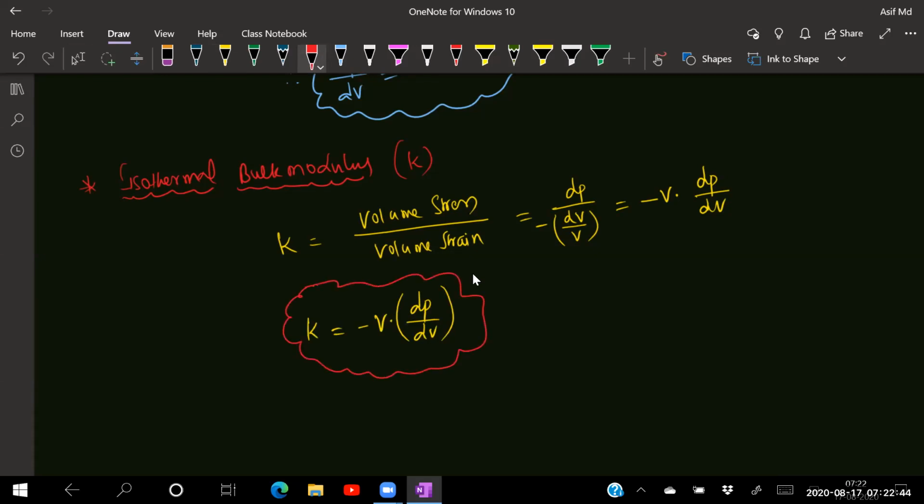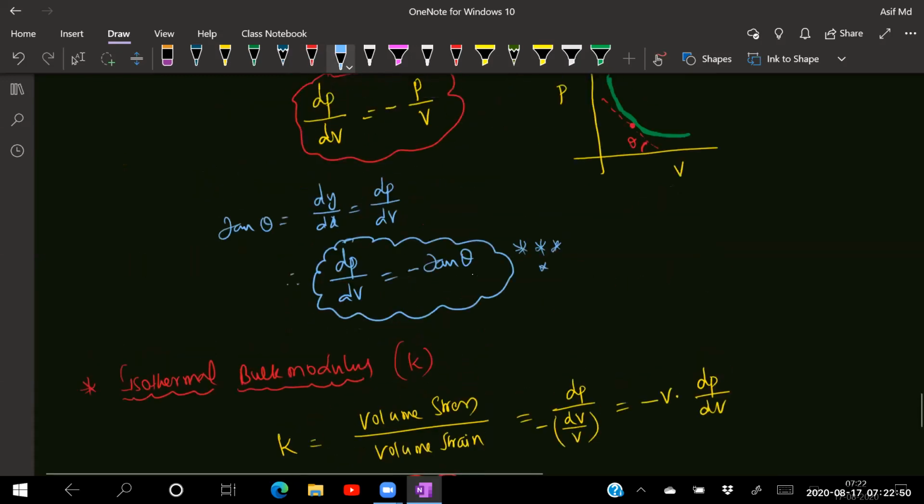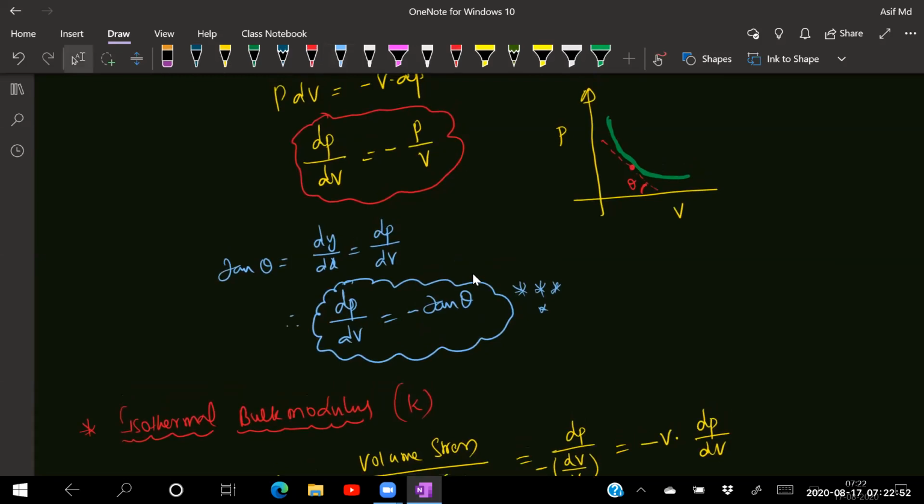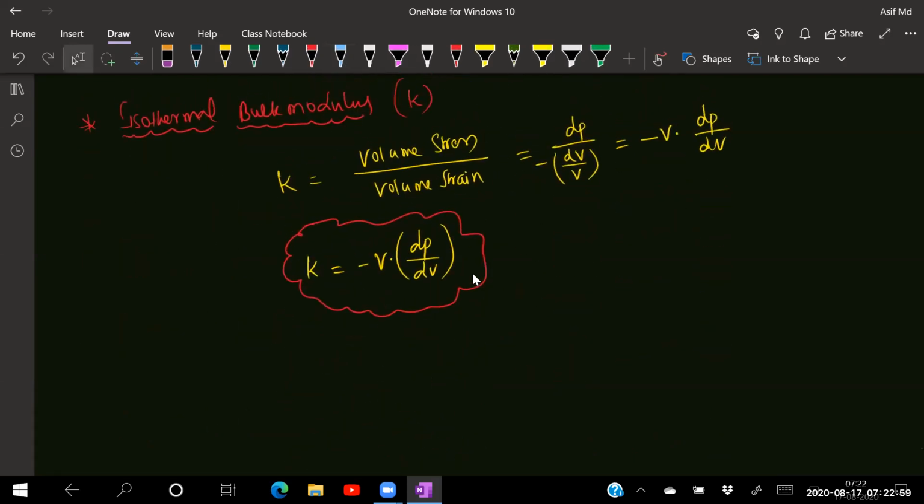Isothermal bulk modulus. Now you already know dP by dV. How much did we get? dP by dV is minus P by V. So they will ask you directly, you need to remember this, isothermal bulk modulus. So K is equal to minus V into minus P by V. So this V will get cancelled.